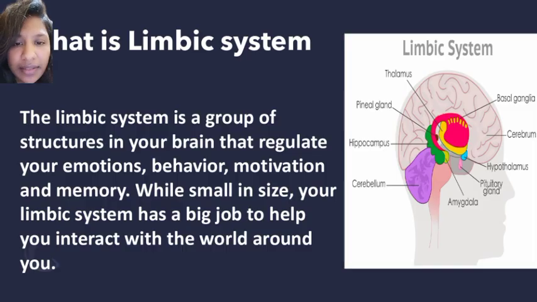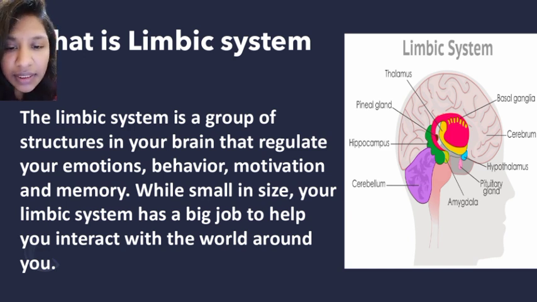Because the limbic system is stimulated, we get dissociative anesthesia. Briefly, what is the limbic system? The limbic system is a group of structures in your brain that regulate your emotions, behavior, motivation, and memory. While small in size, your limbic system has a big job to help you interact with the world around you.